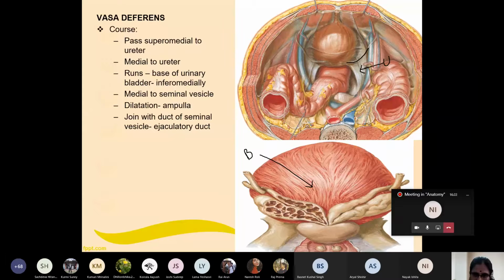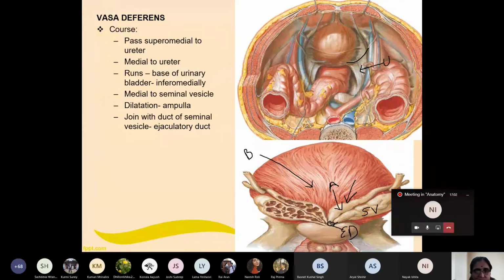inferomedially, medial to which vesicle? Seminal vesicle. At this point, it dilates out. You can see it dilates out to form what? What is this dilated part of the vas deferens known as? Ampulla of the vas deferens. Then finally it joins with the duct of the seminal vesicle to form this small duct. What is this duct? Ejaculatory duct.